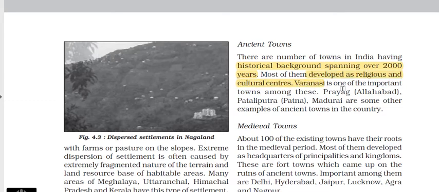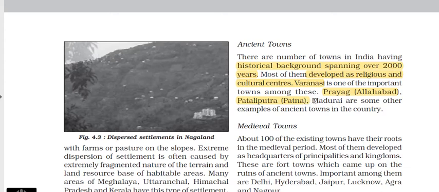Examples are Varanasi, Prayag, also known as Allahabad, and Patna, which was known as Pataliputra during the time of Ashoka. We are talking about around 300 BC, when Patna played a very important role, as it was the capital of the Mauryas during that time.